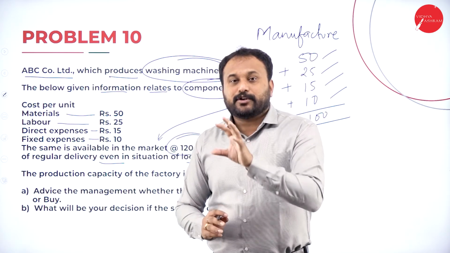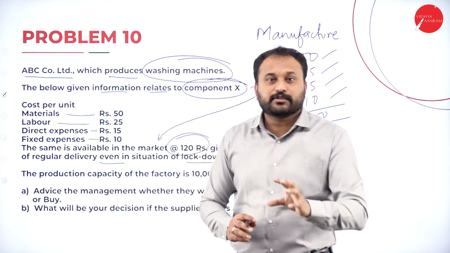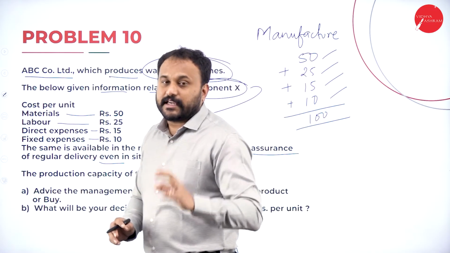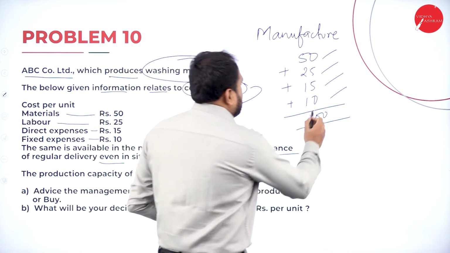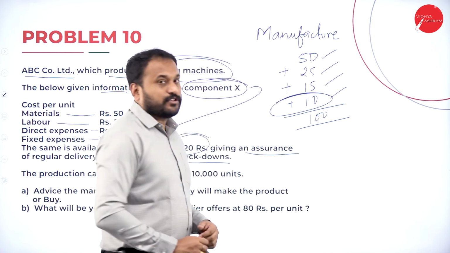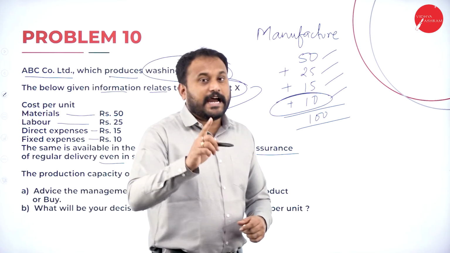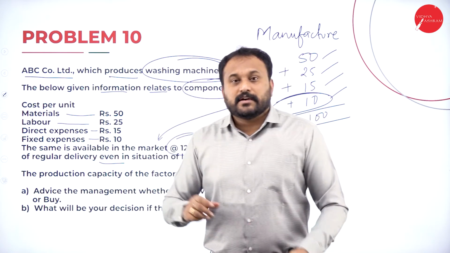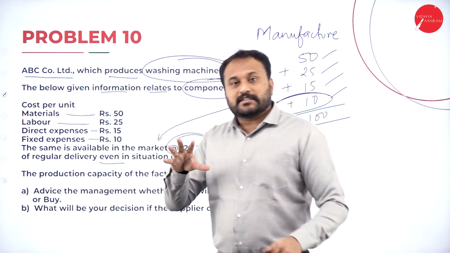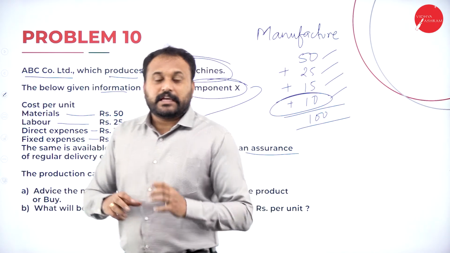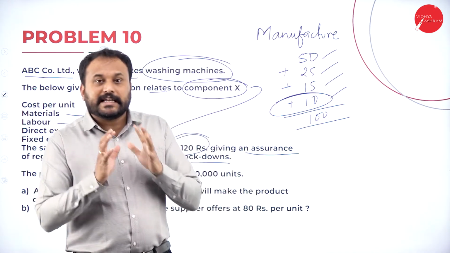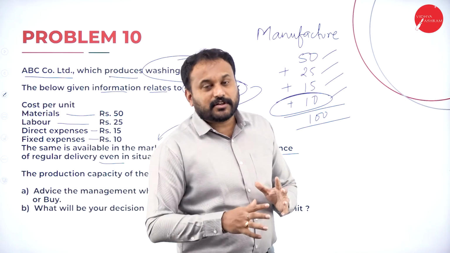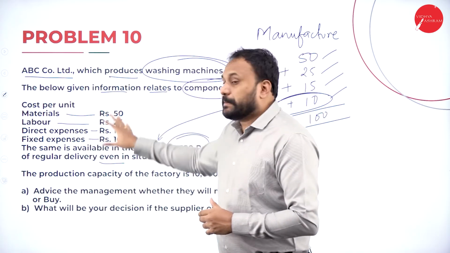But let me tell you here, please understand, this is what you are supposed to understand. Whenever you calculate your total cost, or whenever you calculate how much the cost is incurred to manufacture a product, please don't add fixed cost. You should never add fixed cost, because for 0 unit also you are supposed to pay fixed cost. Even for 1 crore unit, the same fixed cost you are supposed to pay. That's the reason we do not add fixed cost whenever we go with make or buy decision.